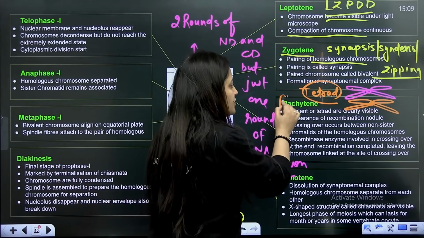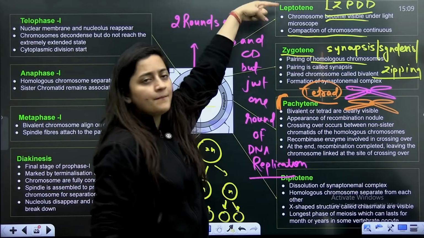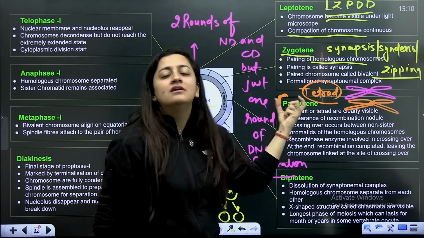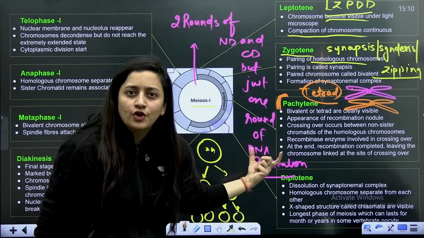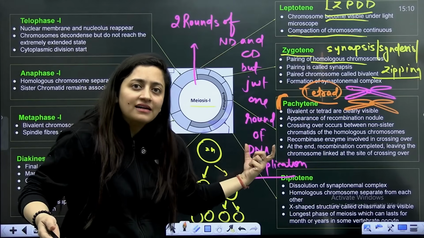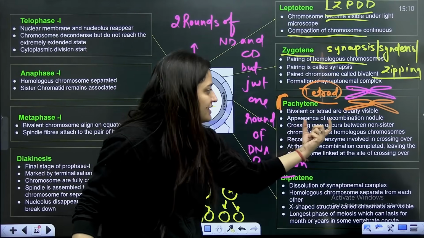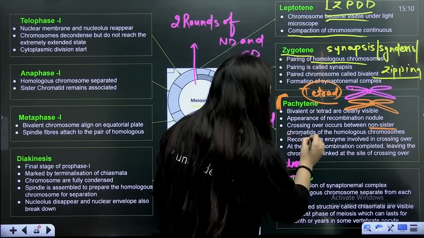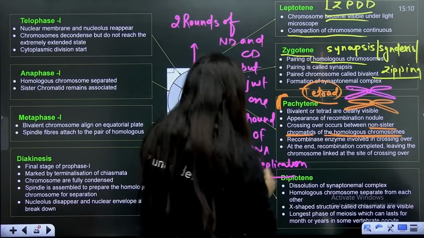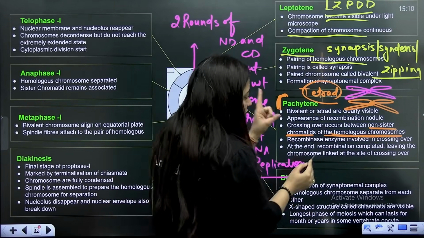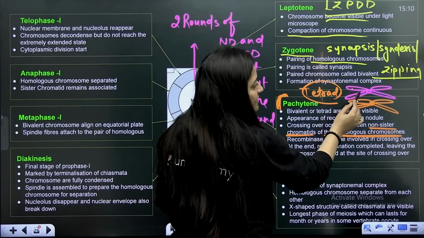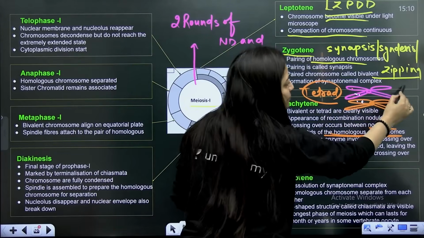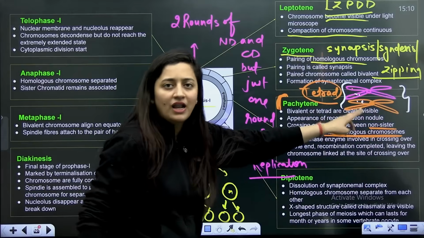Pachytene is the longest substage in comparison to leptotene and zygotene. Here the recombination, also known as crossing over, will occur, and that is an enzyme-mediated process. So recombinase enzyme is required. Crossing over will always occur in between non-sister chromatids of the homologous pair of chromosomes. Focus on the language here. So these are the non-sister chromatids of a homologous pair of chromosomes. So the crossing over will occur in them.